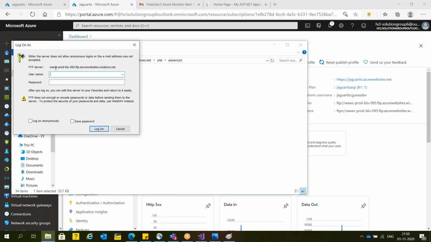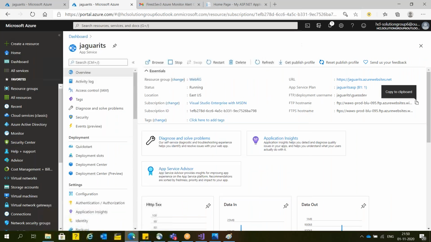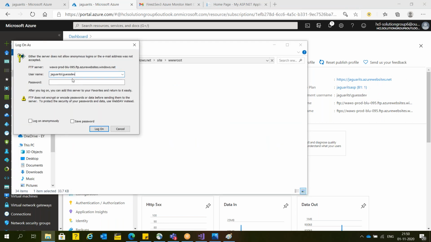Guys, now I receive this pop-up window. Here I can pass the username. So this is the username. I can pass the password now. India at 1, 2, 3, 4, 5, 6.